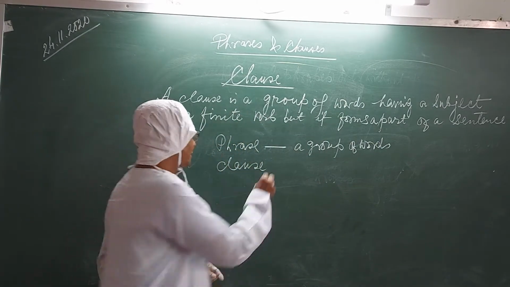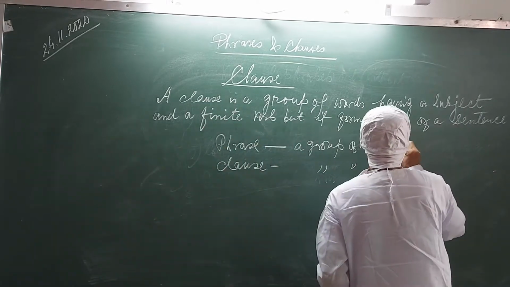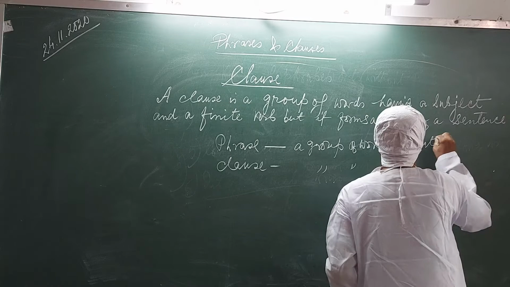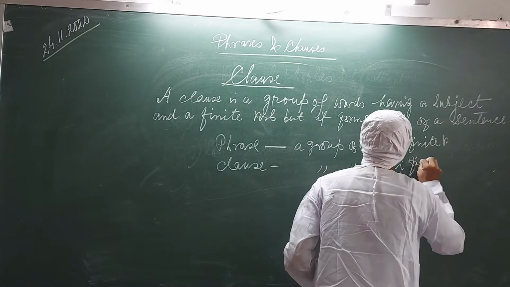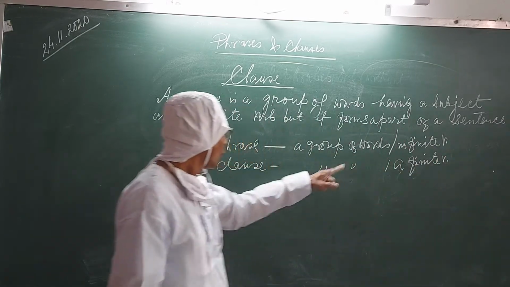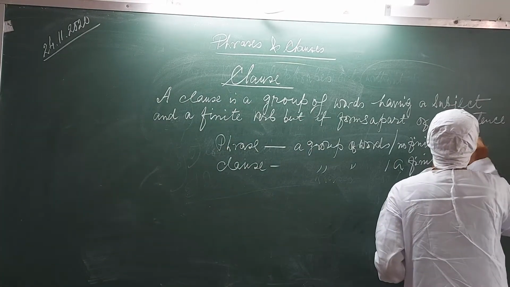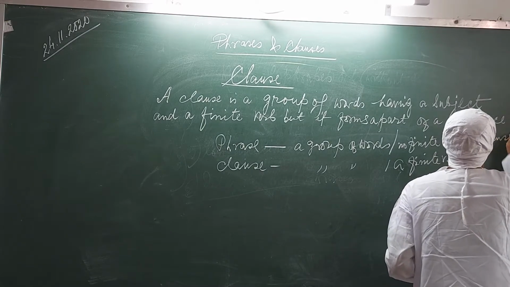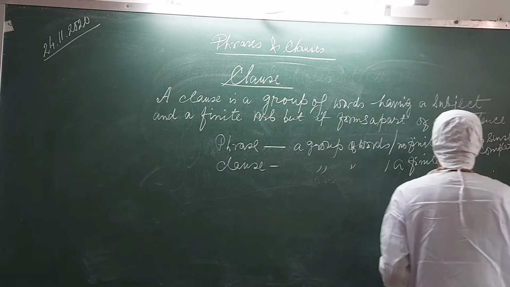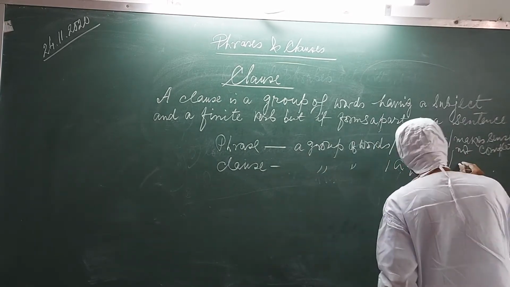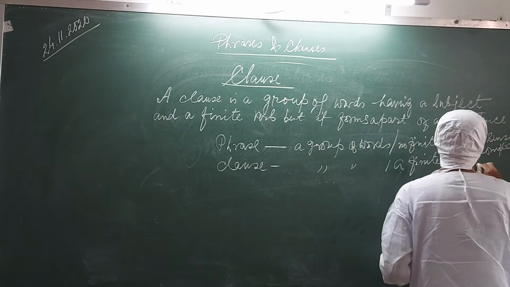A phrase is a group of words. A clause is also a group of words. But a phrase has no finite verb, while a clause must have a finite verb. The main difference: a phrase makes sense, but not complete sense. But a clause can make complete sense.